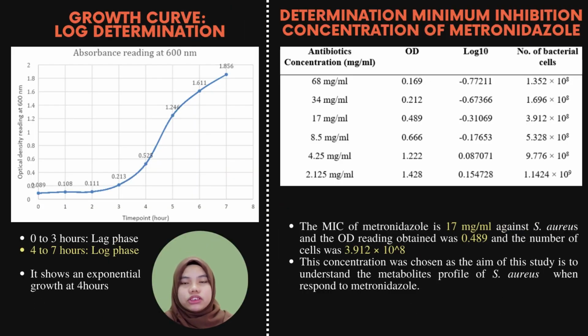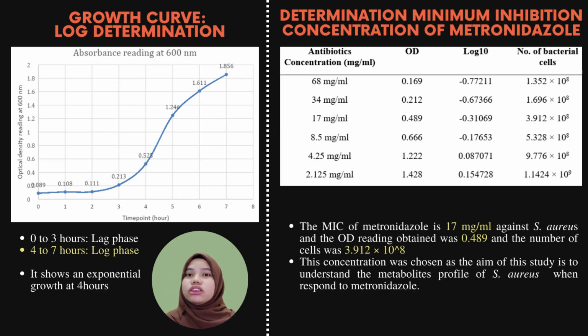This is the growth curve of Staphylococcus aureus, and we can see that during the first 3 hours, there are no visible changes in the optical density reading at 600 nanometers. Starting from the 4th hour after the inoculation, the bacterial cells started to show an exponential growth. This is because Staphylococcus aureus is actually in their lag phase during the first 3 hours, and they are actively adapting to their new environment. After the 4th hour, they are actively reproducing and also actively synthesizing metabolites.